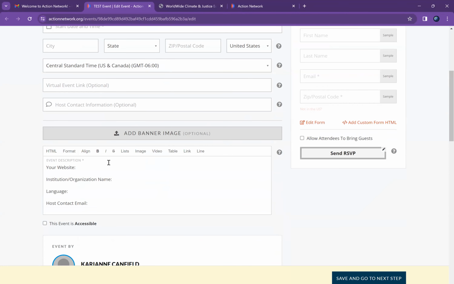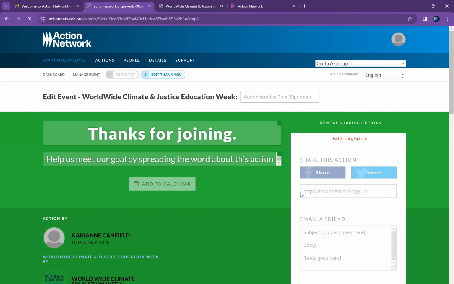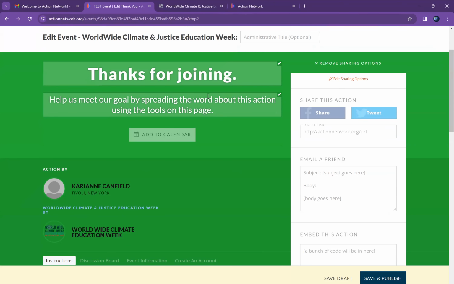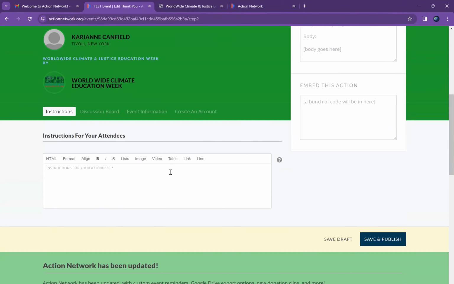So I already went through here. I already added some of the details for my event. I'm going to hit save and go to the next step. And then this is the page that anyone who registers to attend the event through your Action Network event page will see. So if you've attended one of the webinars of our program, you're definitely familiar with this page.